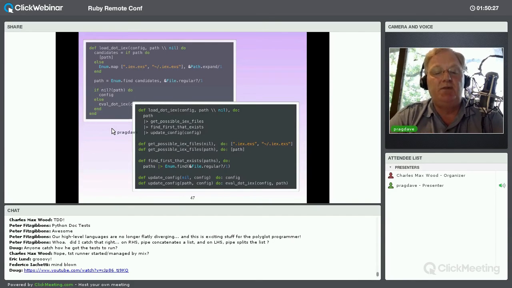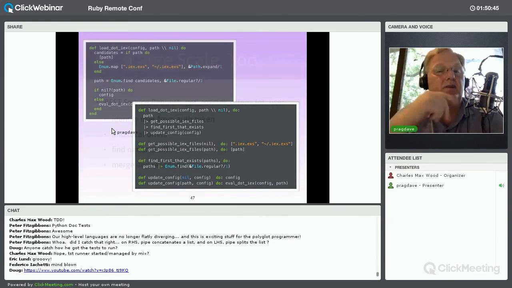The first parameter is going to be the first that exists, and the second parameter is the config I pass in. Again, a little mini state machine, a two-line state machine that says if I don't have a file that matches, then just return the original config. Otherwise, I'm going to update the config based on the contents of that path.